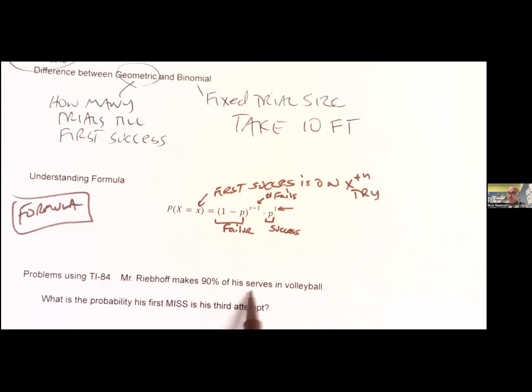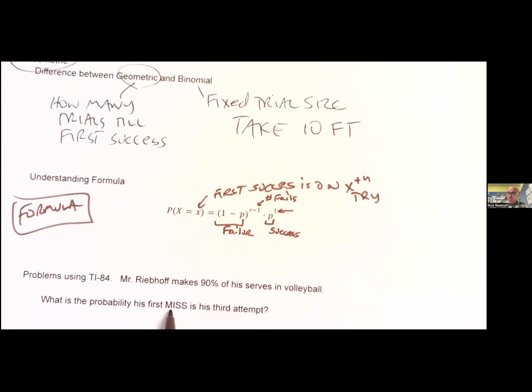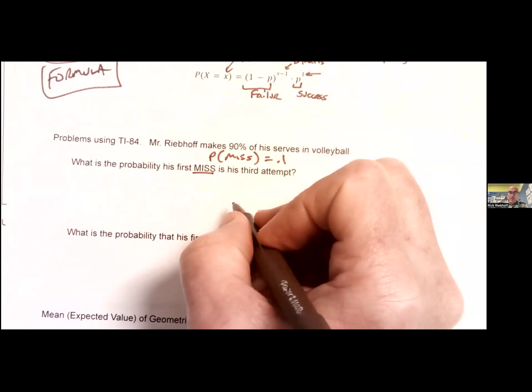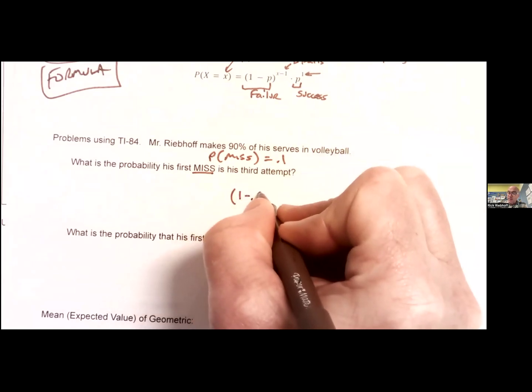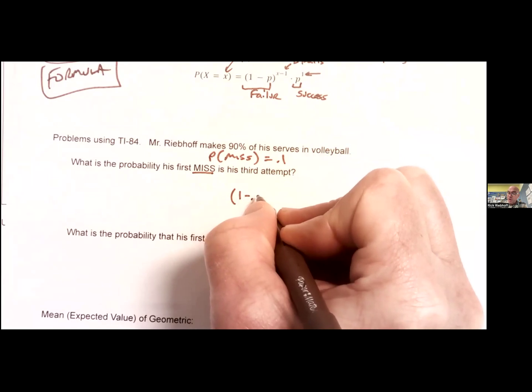Mr. Reboff makes 90% of his serves in volleyball. What's the probability that his first miss is on his third attempt? So the probability of a miss is equal to 0.1. What does that mean? That means I make my first two and then miss.